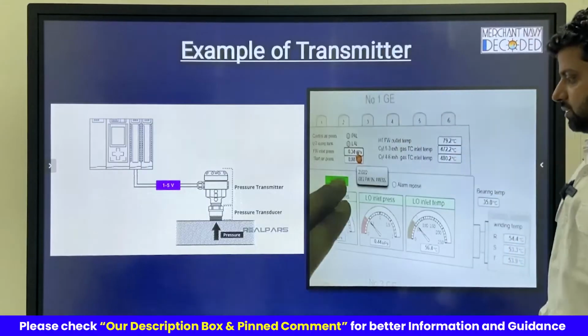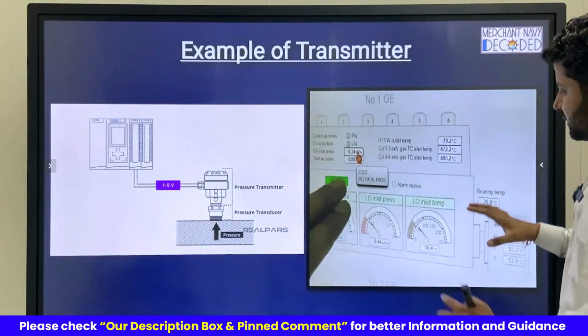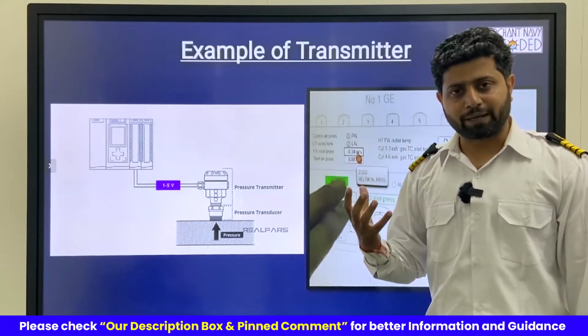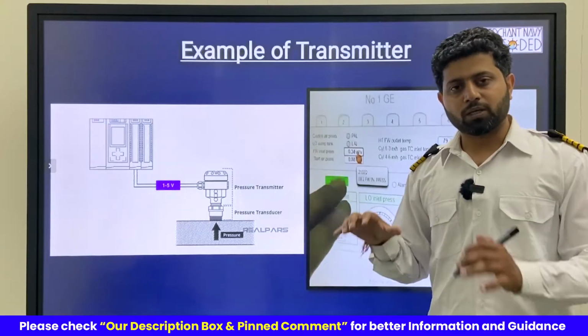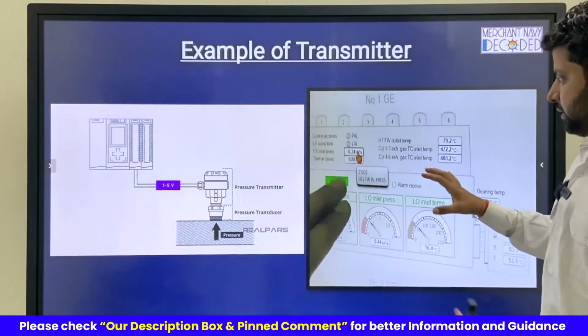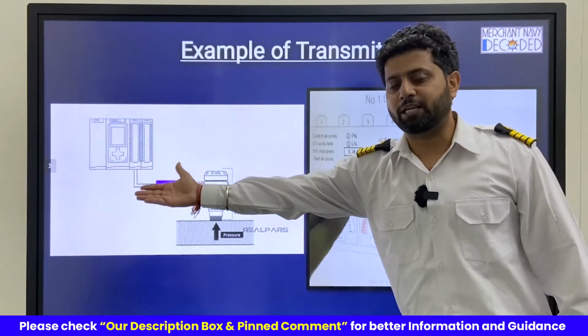Examples of transmitter. Can you see this is number 1 generator written over here? If you have not gone through the visionary package, there will be a separate video coming down below on engine room alarm monitoring system. From there I have taken this screen. This is a screen fitted in the engine control room, which is far away up above the generator platform.